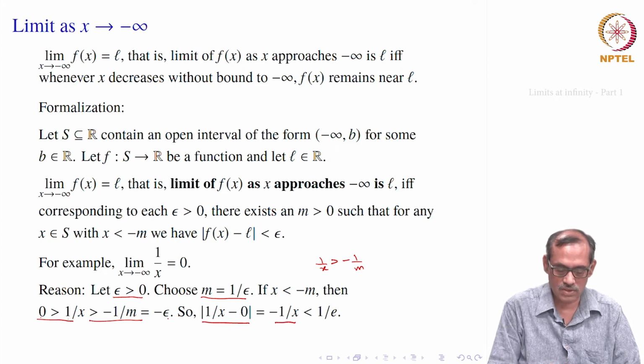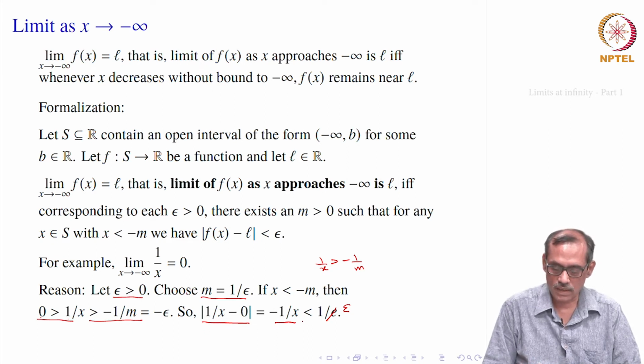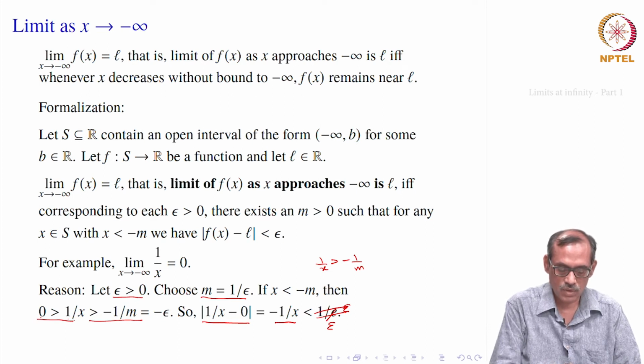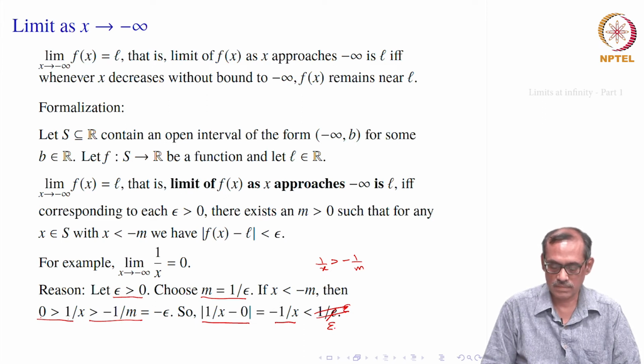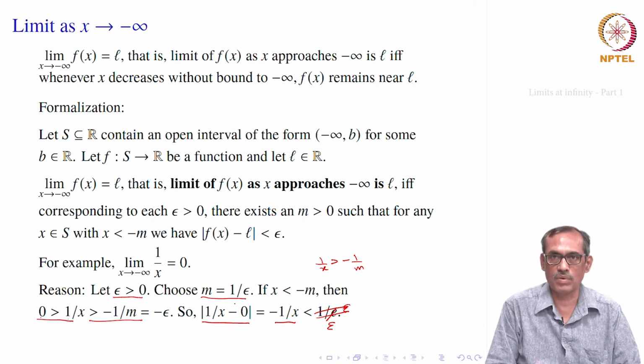Since 1 by x is bigger than minus epsilon, you would say minus 1 by x is smaller than 1 by epsilon, and that is what it is, 1 by epsilon, that would give you only epsilon. So, minus 1 by x is bigger than minus epsilon. So, minus 1 by x should be smaller than epsilon, and that condition is satisfied. That is, for any epsilon greater than 0 given, we choose m equal to 1 by epsilon.